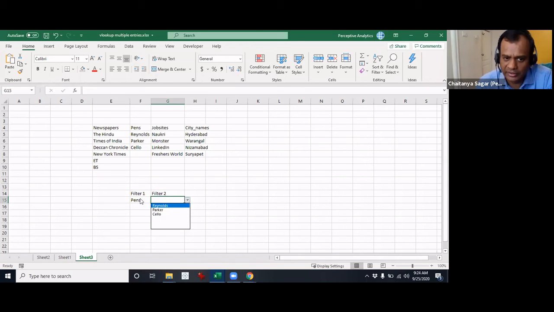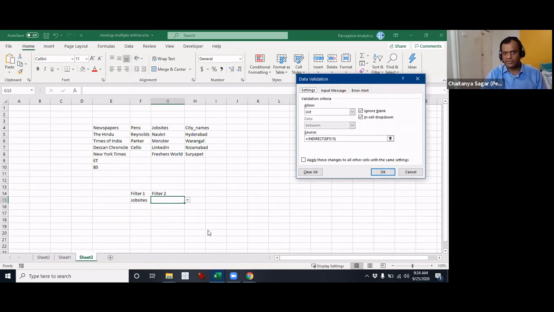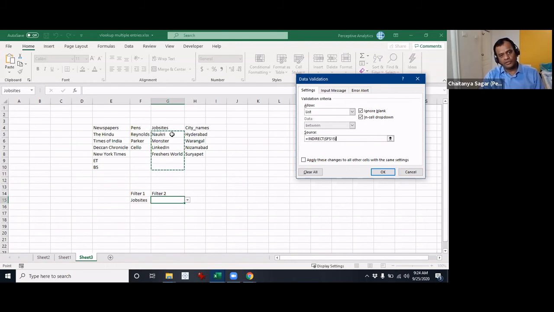Got it now? So now you will get job sites and so on and so forth. This is the trick here: we write indirect, and then we change this, and the fact that we have named these ranges to the appropriate names, it resolves to the appropriate range. Clear? Shravan, were you able to understand this one? Yes.